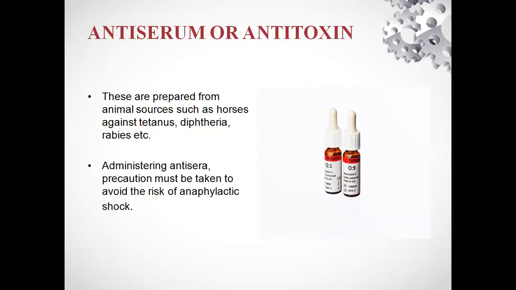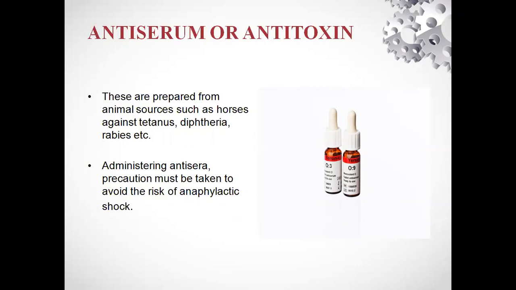Basically, antiserum or antitoxin is an immunizing agent. I already discussed immunizing agents in my previous videos. This term comes from immunity. Immunity means the resistance of the body to overcome any disease.